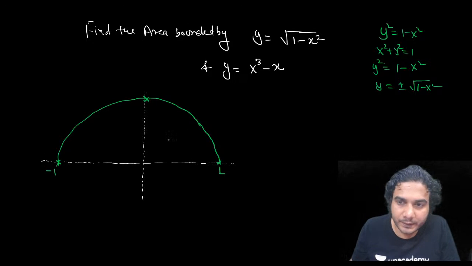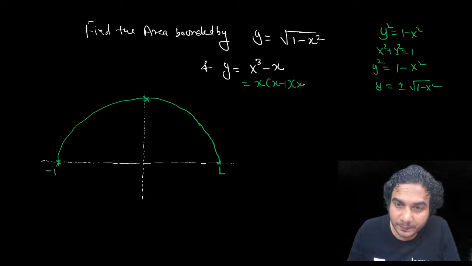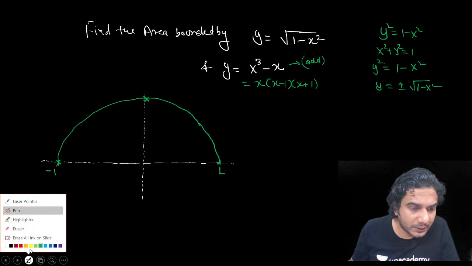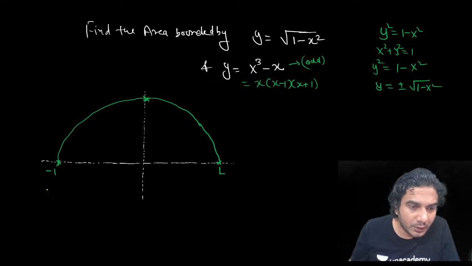All right. So I think you have got it. And this is a curve whose roots are x into x minus 1 into x plus 1. Also, this is an odd function, okay? Odd function. So it is symmetric about origin. So if you plot this curve, its roots are 0, 1 and minus 1. So it will come from downwards. It will cut like this. It will go up